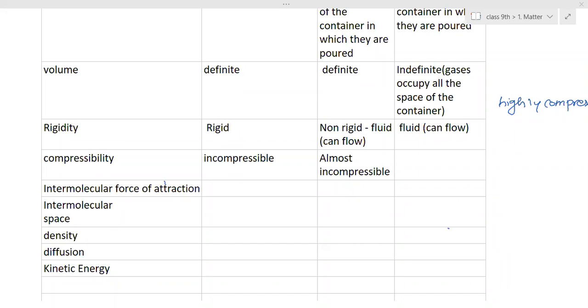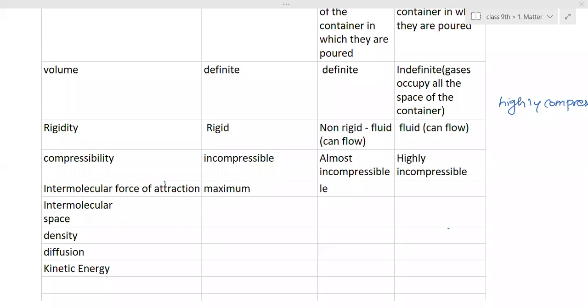Then what about the liquids? Ma'am, they have less. Less means they have less than gases also? No. Ma'am, more than gases. More than gases. Okay. So that means liquids have intermolecular force less than solids, but greater than gases.